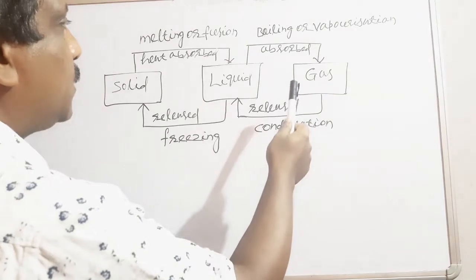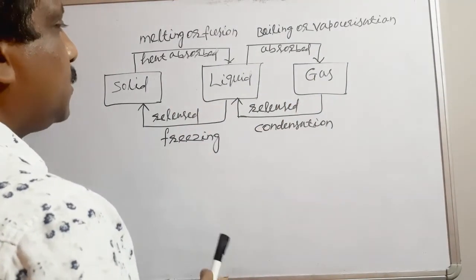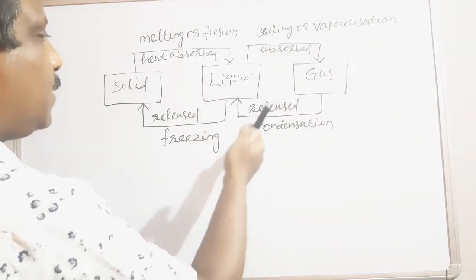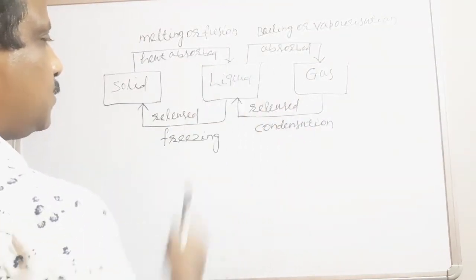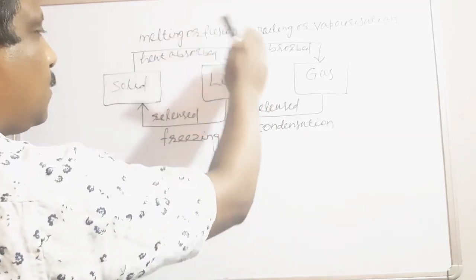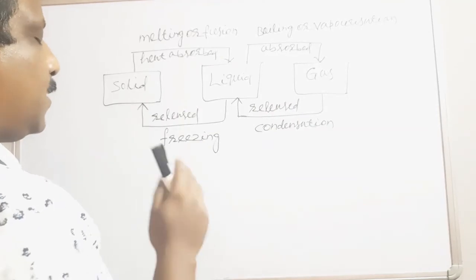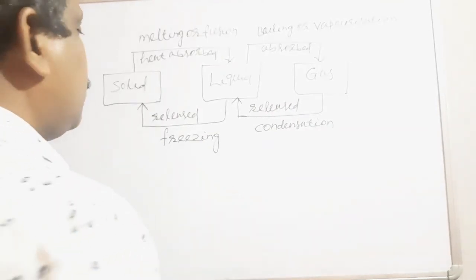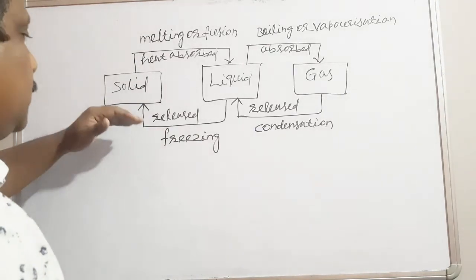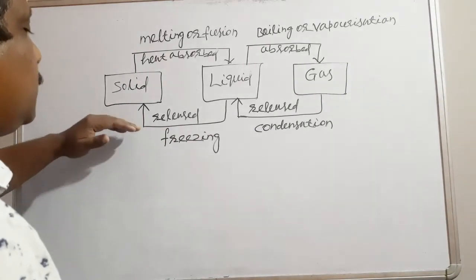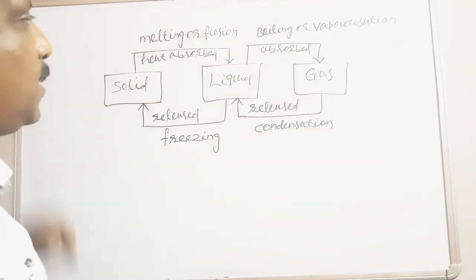When liquid to gas, there also heat is absorbed, that is boiling or vaporization. From gas to liquid, that process is called condensation. There also heat is released. Here in the upper part you see heat is absorbed, in the lower part heat is released, and temperature remains constant. And from liquid to solid, that process is called freezing. There also heat is released, temperature remains constant.